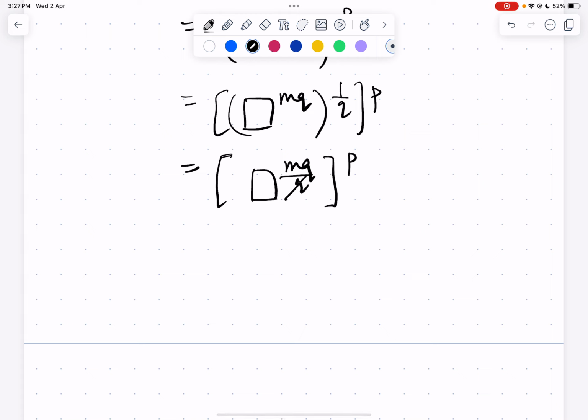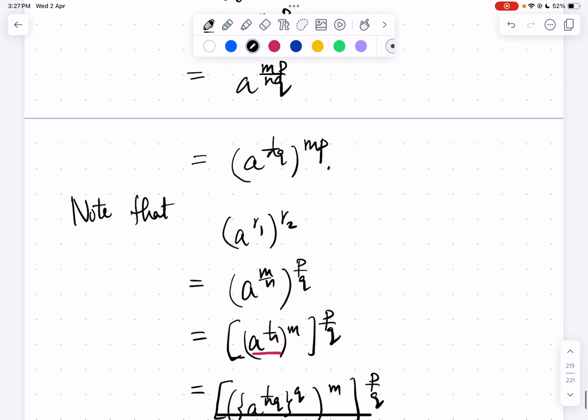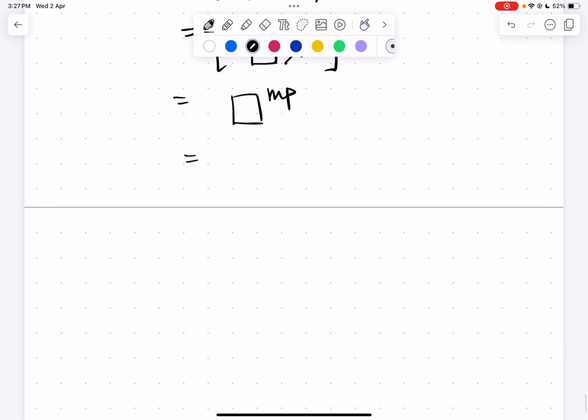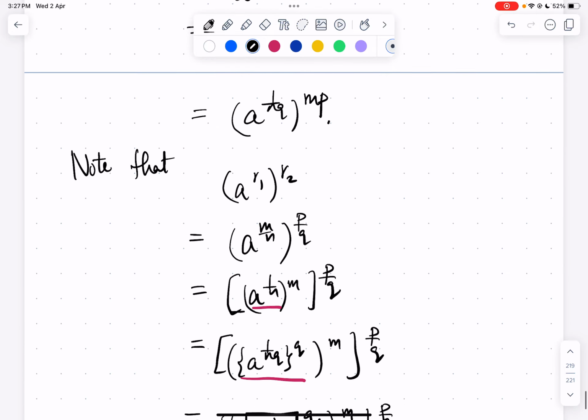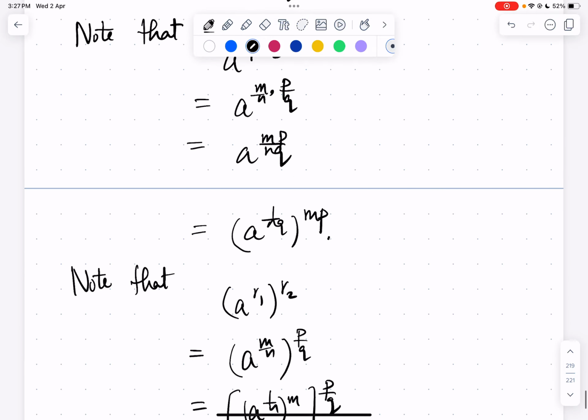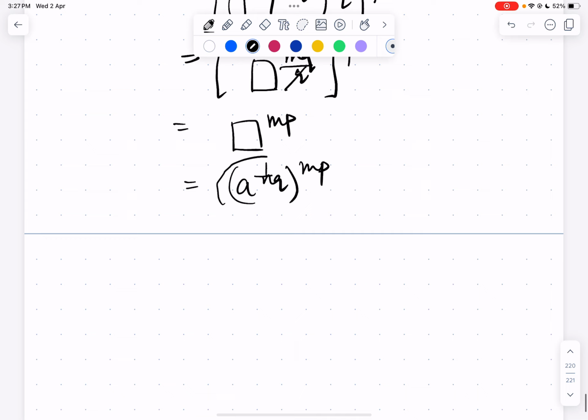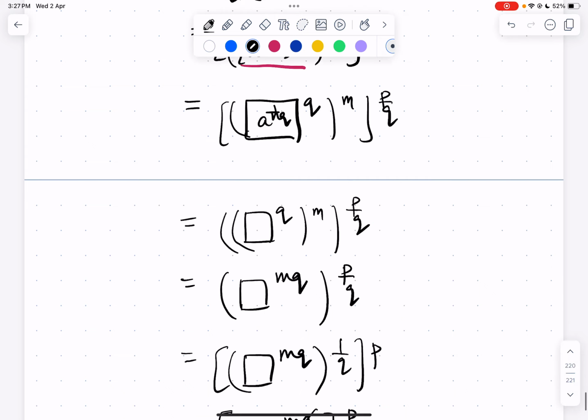So we can cancel q here, and we get box^(mp). So we simplified (a^r1)^r2 as box^(mp), which is just (a^(1/nq))^(mp). Note that a^(r1 r2), with r1 times r2, is (a^(1/nq))^(mp), and even this quantity (a^r1)^r2 is (a^(1/nq))^(mp), right?